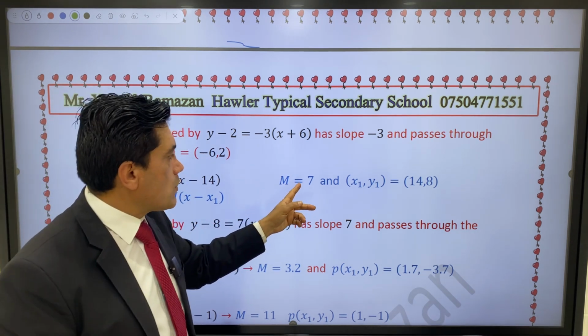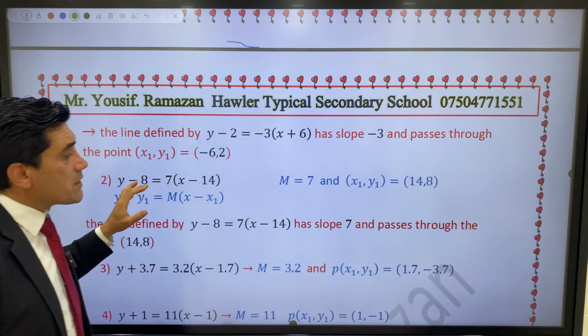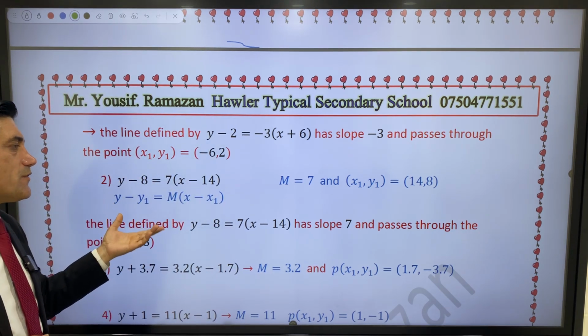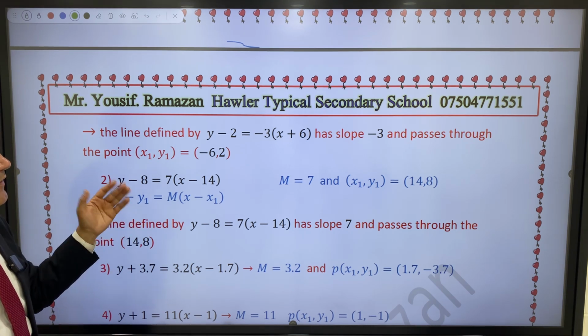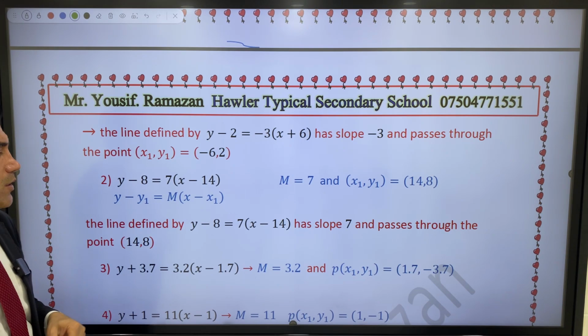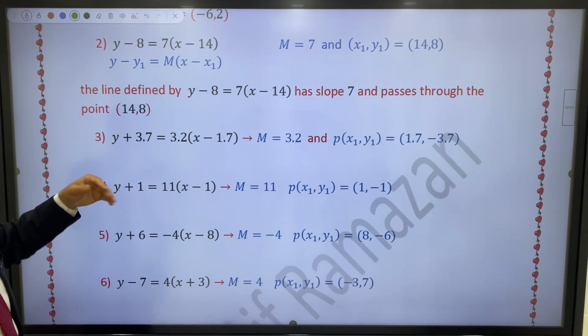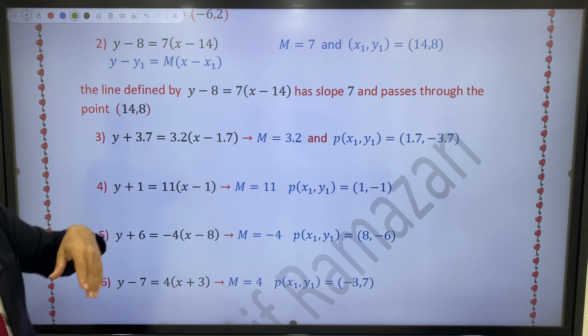So the slope is 7 and x1, y1 is 14, 8. Don't forget the required question: when the equation is given, find the slope and the point x1, y1.